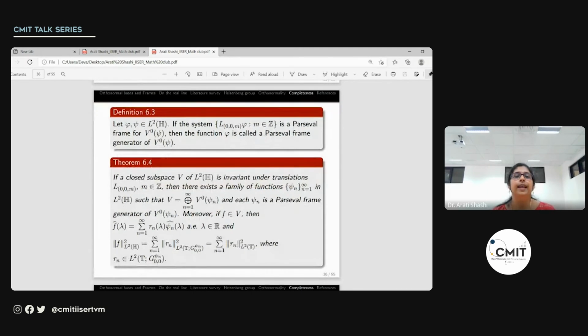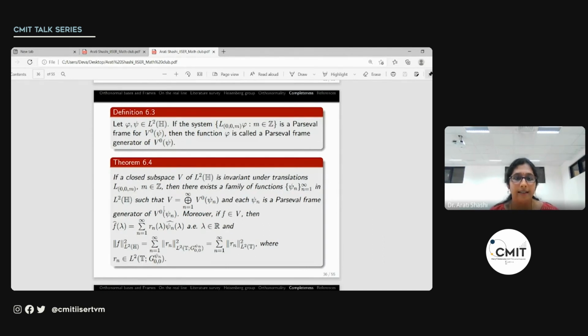And now suppose we have the principal shift invariant space generated by psi, and if we have another system of translates generated by phi, and if this system of translates is a Parseval frame for this principal shift invariant space, then the function phi is said to be a Parseval frame generator of V naught of psi.